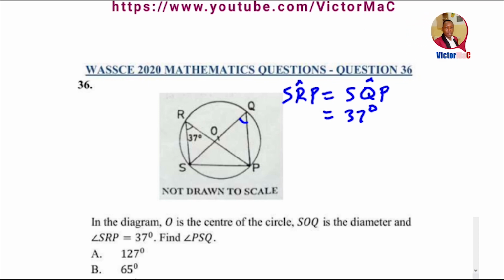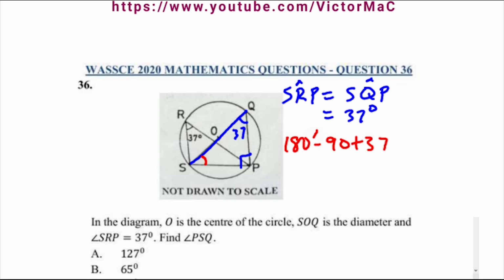And then, since we know that this is a diameter, angle in a semicircle, because this diameter SQ divides the circle into two semicircles. Angle in a semicircle, which is angle SPQ, is 90. So how do we get our required angle, which is angle PSQ? We add up 90 plus 37 and we subtract from 180.